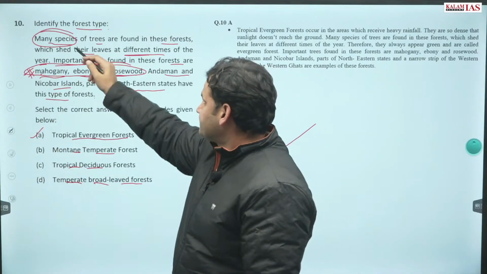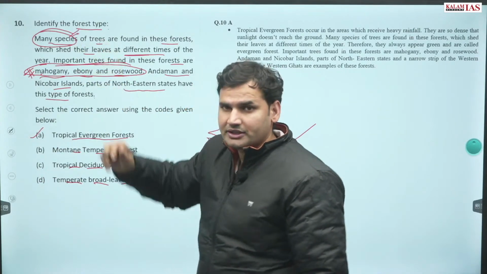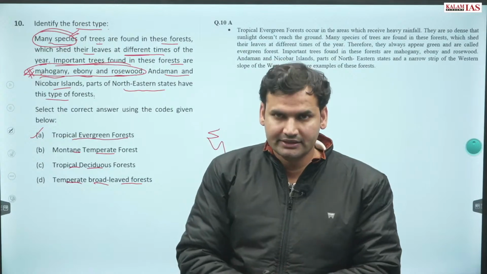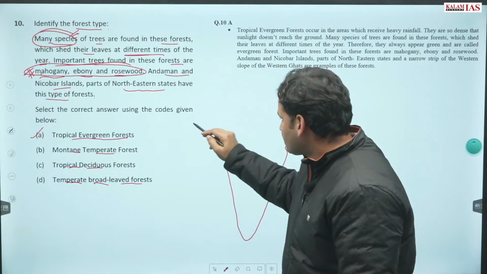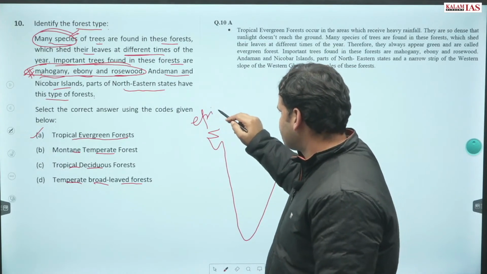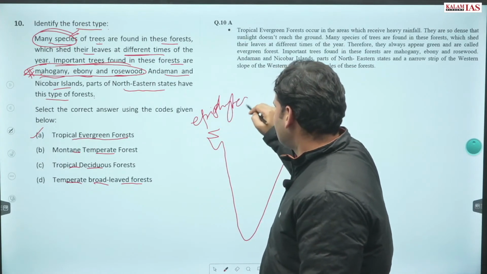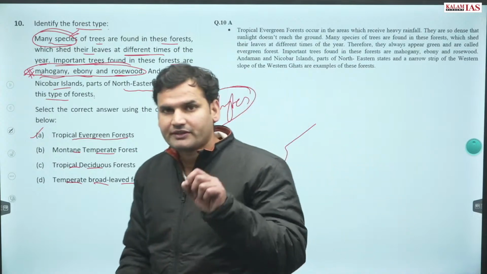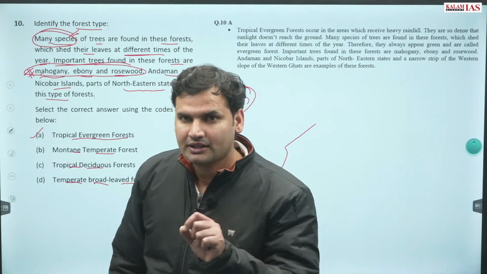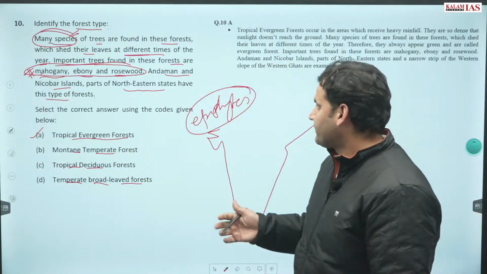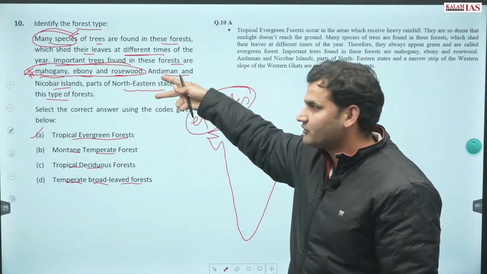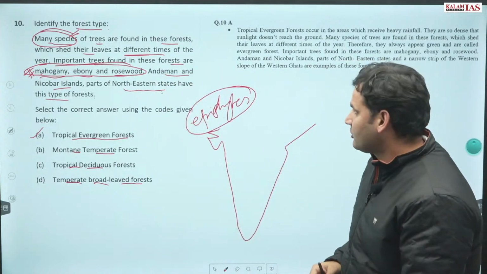Second, many species of trees, so it is ecologically very diverse and very rich. Another thing you should remember is epiphytes. अगर कहीं किसी क्वेश्चन में epiphytes mention है, then also the answer would be tropical evergreen forest. These regions obviously receive a heavy amount of rainfall or precipitation.